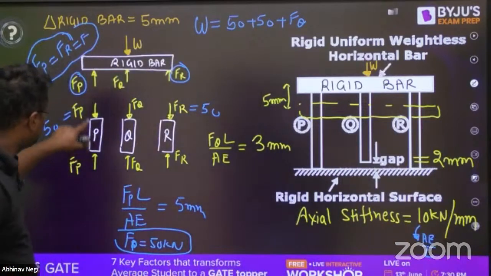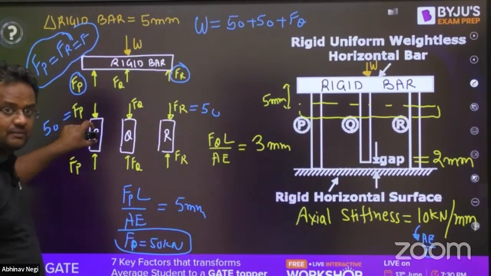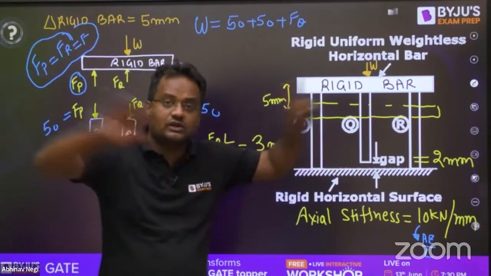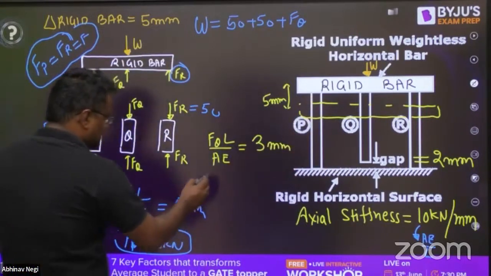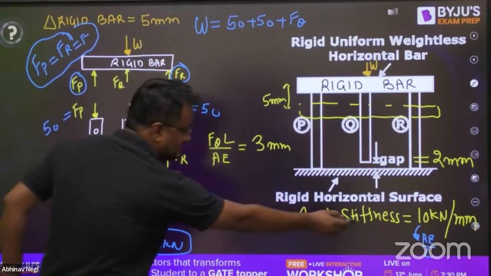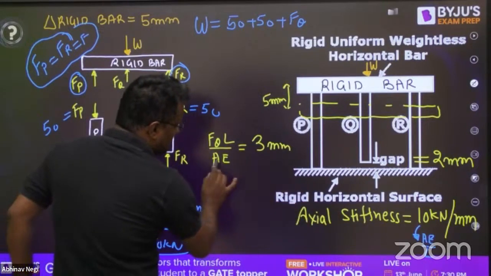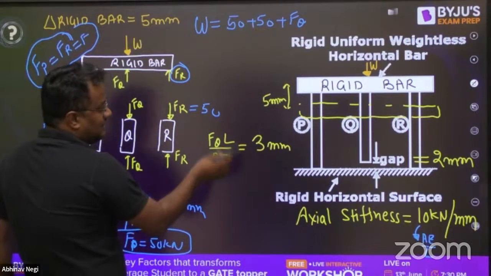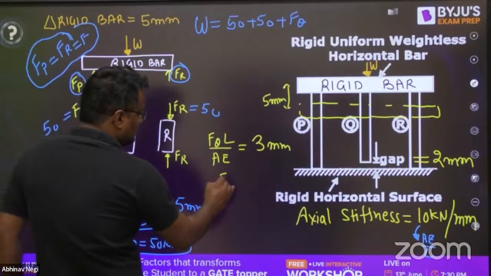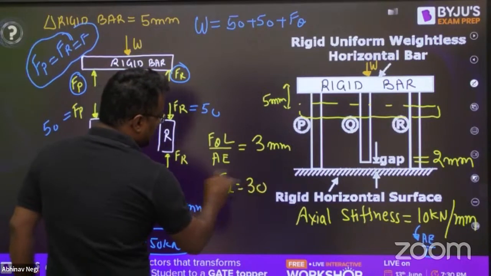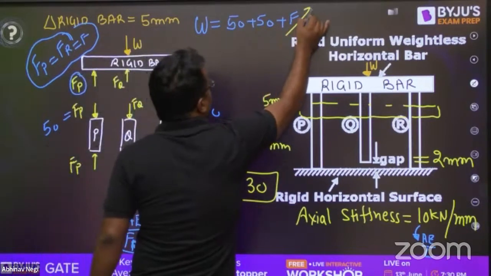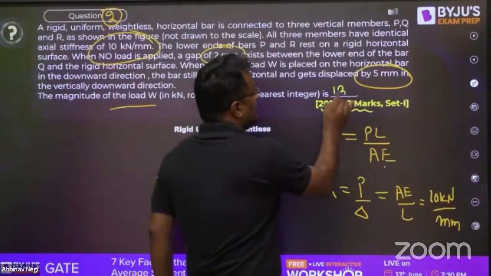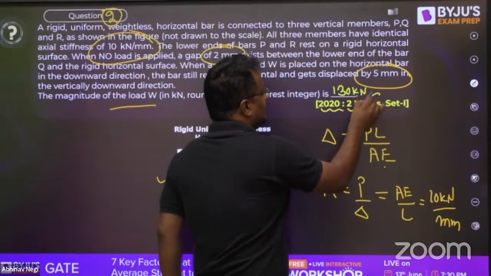This FP was there for the whole 5 mm, but this FQ is coming only for 3 mm. Initially for 2 mm there was no force. So AE by L is 10, or the reciprocal L by AE is 1 by 10. So FQ is equal to 30. So this will be 30. So the answer will be 130 kilonewton. Guys, now 1 minute extra lag gaya.